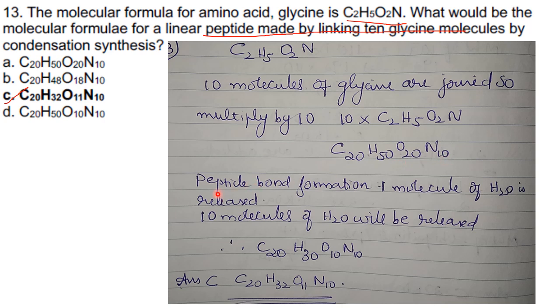So multiply by 10. 10 into C2H5O2N, you will get C20H50O20N10. Now peptide bond formation, 1 molecule of water is released. So here 10 molecules of glycine are joined, so 10 molecules of water will be released. So that will come up to C20H50 minus 20, and O20. So O will become 10 and then N10. So that is C20H32O11N10. So the answer here is option C.